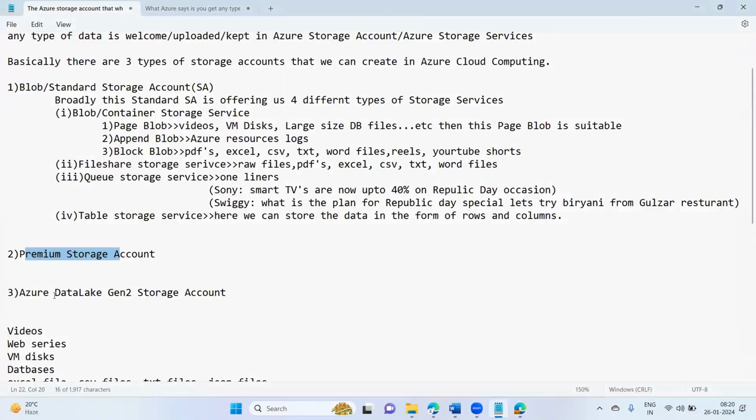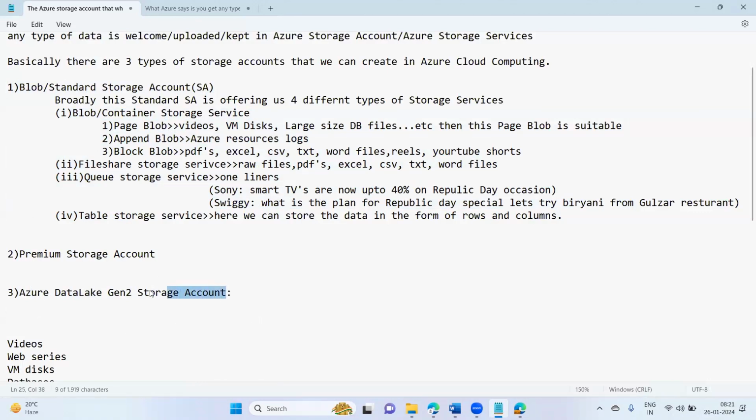And what is data lake Gen 2 storage account? Data lake Gen 2 storage account is the same as a standard storage account. In it also, you will get all the storage services. This storage account is mostly suitable for big data, Hadoop, and big data analytics. We can keep data of very huge volumes, like HDFS systems, inside the data lake Gen 2 storage account.